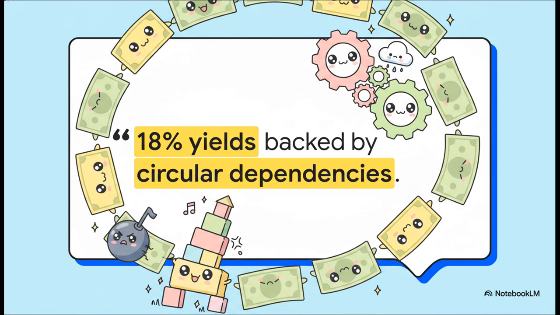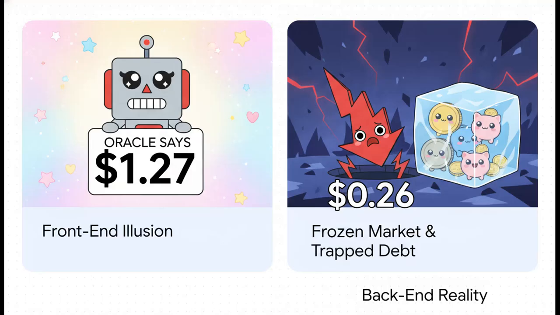Now, when the market is going up, this looks like pure genius. But the literal second the music stops, the entire structure collapses inward, like a house of cards. Now, what's really interesting about this dynamic is the glaring contrast between the illusion and reality. To make matters even worse, Stream relied on a fixed Euler market oracle, which is basically an automated pricing mechanism. And that oracle hard-coded the price of XUSD at $1.27.